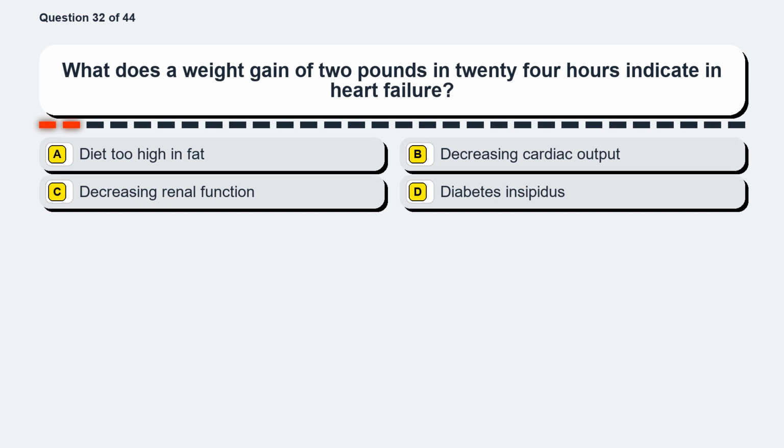Question 32. What does a weight gain of 2 pounds in 24 hours indicate in heart failure? Option A, diet too high in fat. Option B, decreasing cardiac output. Option C, decreasing renal function. Option D, diabetes insipidus.